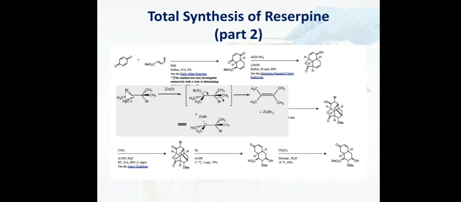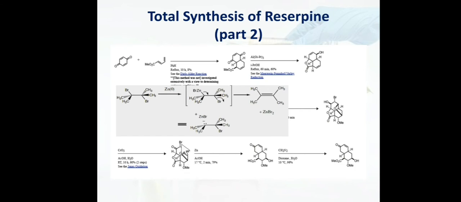Zn metal will react with the bromo and we get this kind of complex. And now as Zn has the positive charge, this electron lone pair will come over here, and another atom of Br will be removed, and we get a double bond. But in our case we have Br over here, and then this kind of oxygen containing ring system over here. So this ring will open when we treat with Zn acetic acid.